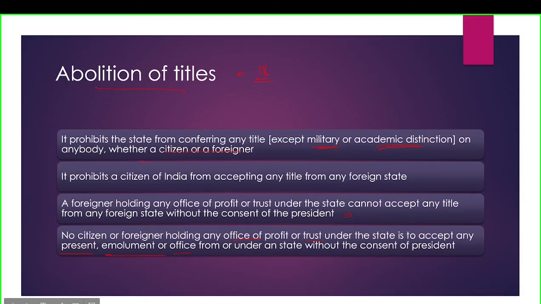So this is all about right to equality, and in the next part we'll see the next right, that is right to freedom, and the other rights which are present under that.